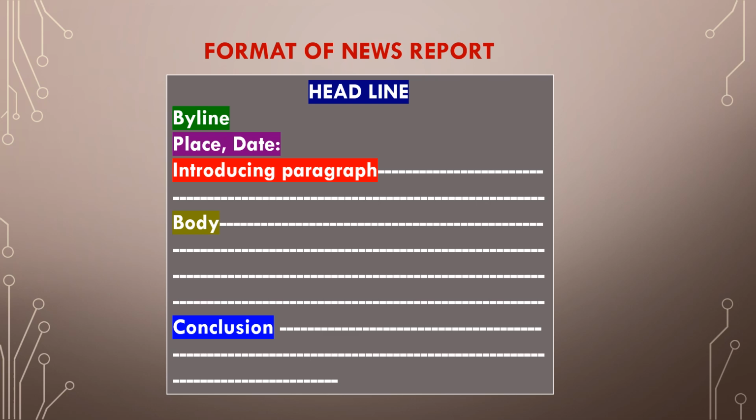Followed by the body. If the body of the event is lengthy, you can split it into 2 or 3 or even 4 paragraphs. If the body is short, then you can conclude in 1 paragraph. After you have mentioned the basics in the introduction, the readers who are interested would like more details, so they try to read the body of the report. The body should include more details about the event. If someone is saying something, it should be mentioned here. The body can be more than 1 paragraph.